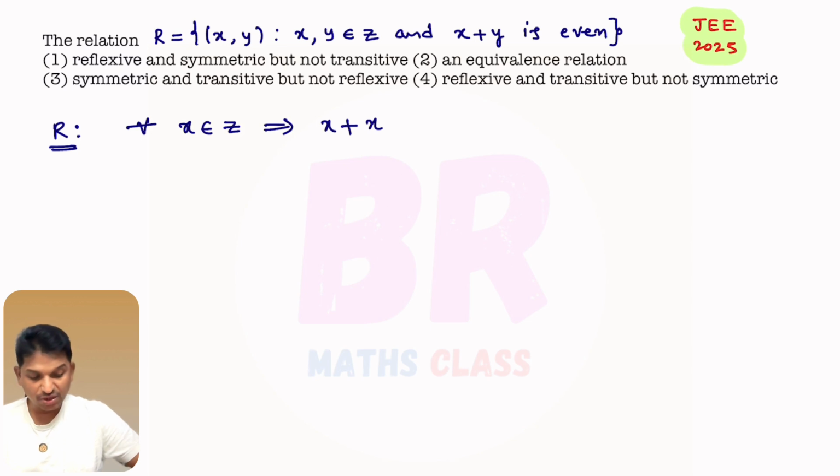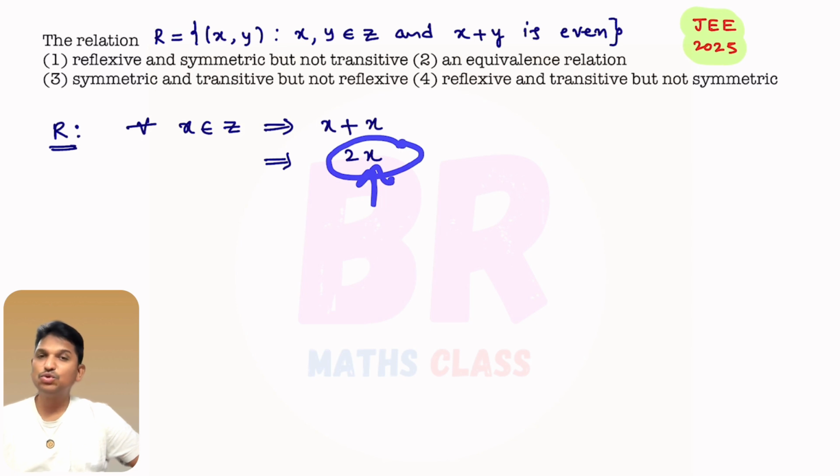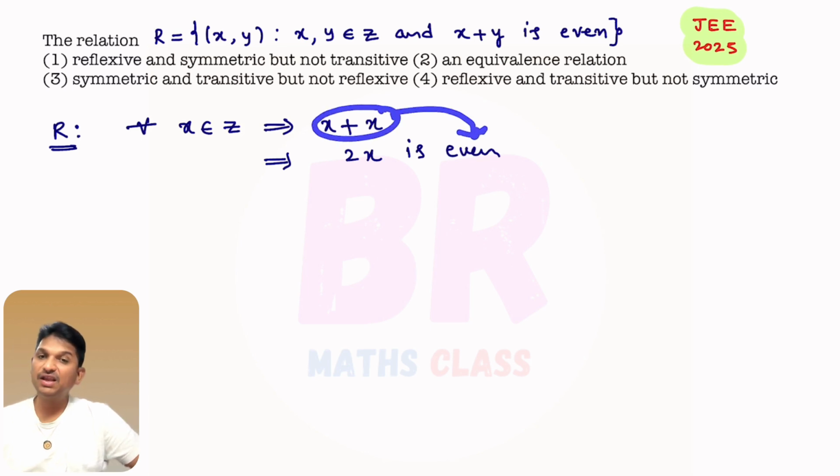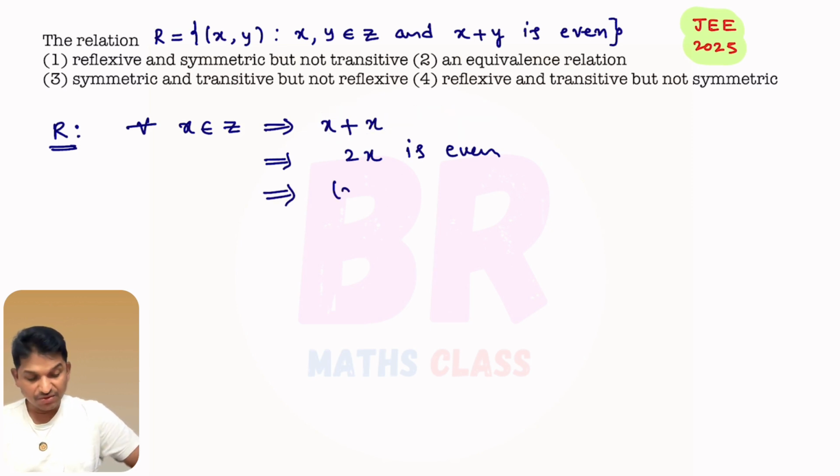X plus x is what actually? X plus x is 2x. What is x? X is any integer. It may be an odd integer or an even integer. X can be any integer. What is 2x? For any integer x, 2x is always even. Try to understand this, please. 2x is even. So what it tells you is that x plus x is even. For any x belongs to Z, x plus x is even. So if x plus x is even, (x, x) belongs to R, right? From this we can say that (x, x) belongs to R. So this relation is reflexive.